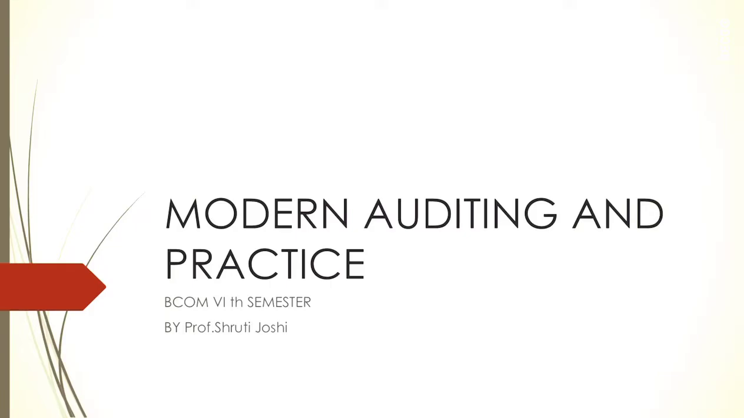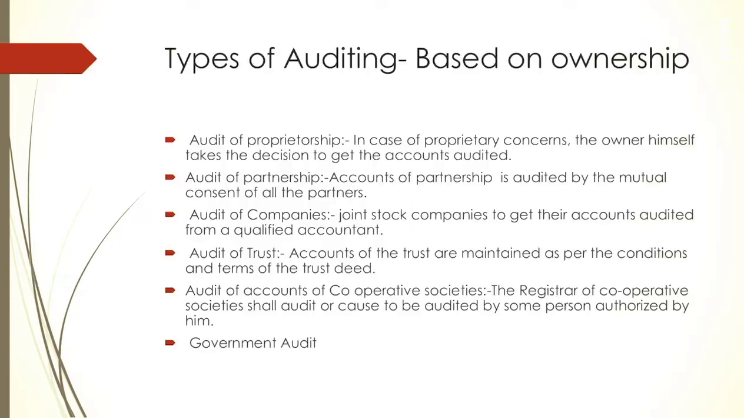Now we'll understand how the auditing of a proprietorship takes place. What is the audit of proprietorship? In case of sole proprietary concerns, the owner will be the boss of his particular business. So the owner himself takes the decision to get the accounts audited. The sole trader will decide about the scope of audit or the process of audit and the appointment of the auditor.